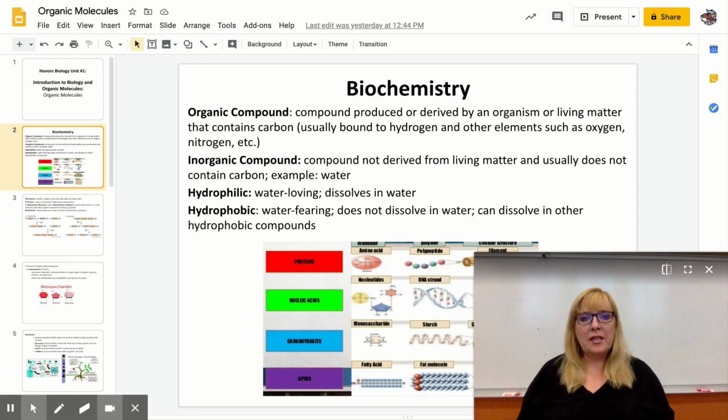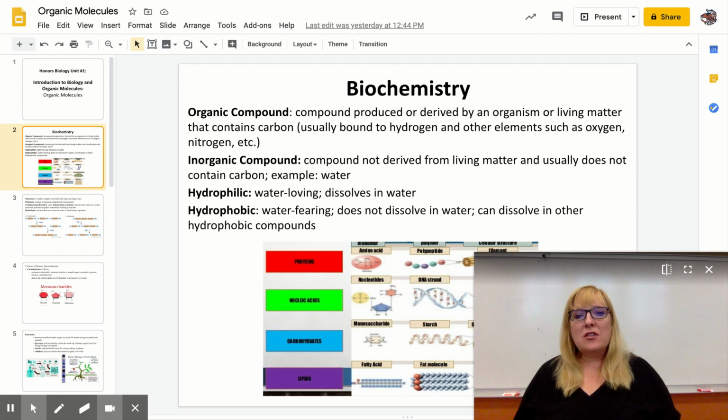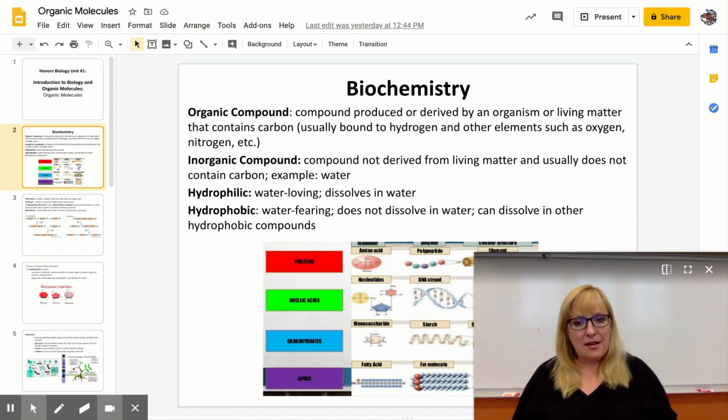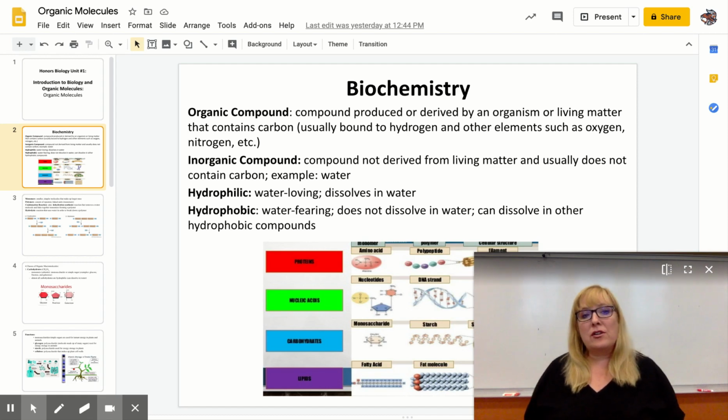Our next topic in Unit 1 is biochemistry. On the screen you can see the 4 organic compounds, or the 4 vocabulary words we have to learn. The first one being organic compound. Organic at the grocery store means you didn't use pesticides to grow the plants. But in a chemistry class, it means it's made by a living thing. So that's what makes it organic.